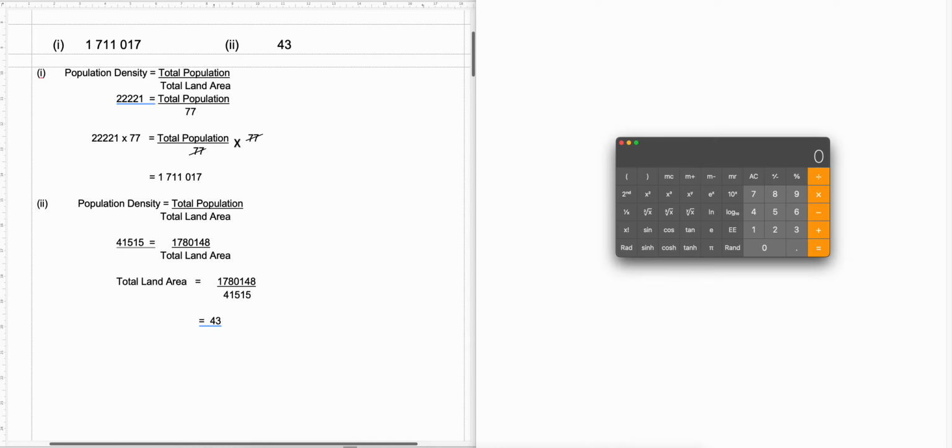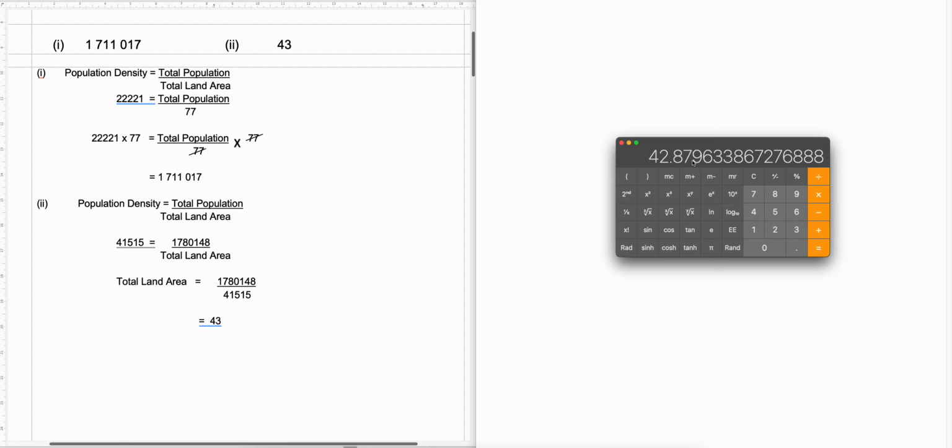Which is essentially 1780148 divided by 41515. Now if you want to round off to no decimal place, then you should round off to 43, not 42. Likewise, if you want to round off to one decimal place, since it's 0.87, it should become 0.9, not 0.8. Likewise, if you want two decimal places, it should be 0.88, because it's 79.9 rounded off to become 8 instead of 7. You should round up. So if you're doing two decimal places, it should be 42.88, not 42.87.